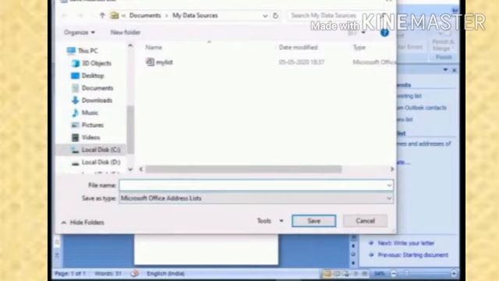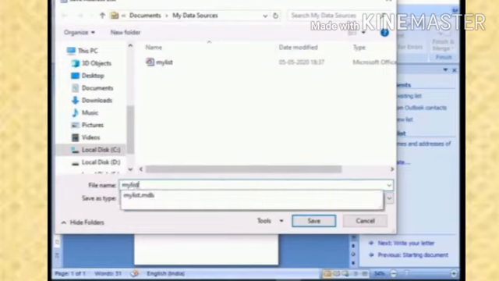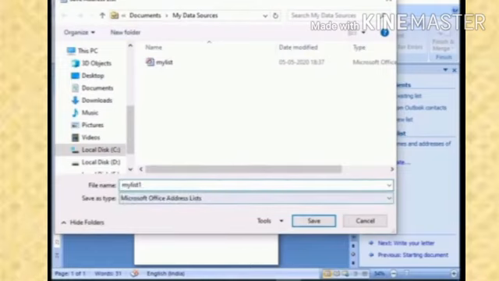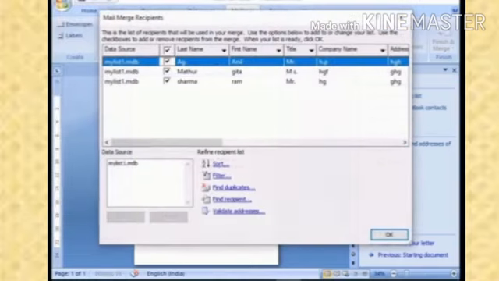Then it will ask you to type a name to save this list. Suppose my list 1, this is the list of the persons, meaning the recipient list. Click on save. Okay, now this list is saved.